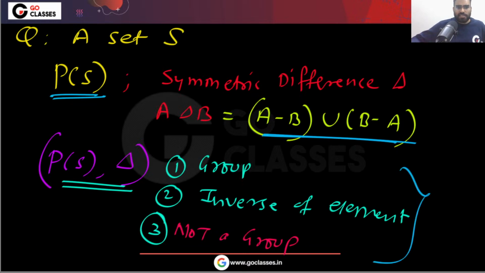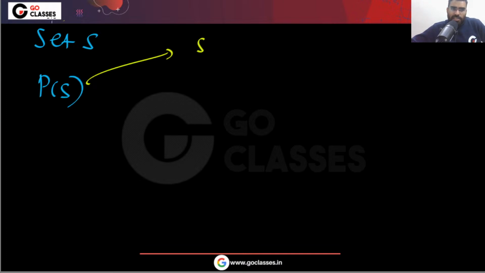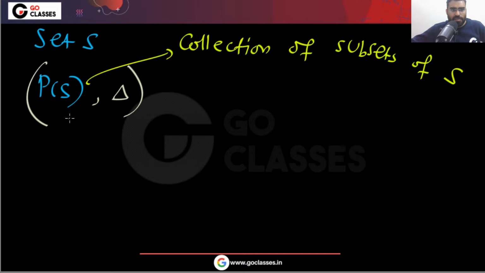Let me discuss this. Actually, this is a very easy question. You have a set S, then you have a power set, which means the set of subsets, the collection of subsets of S. On this you are defining the symmetric difference.